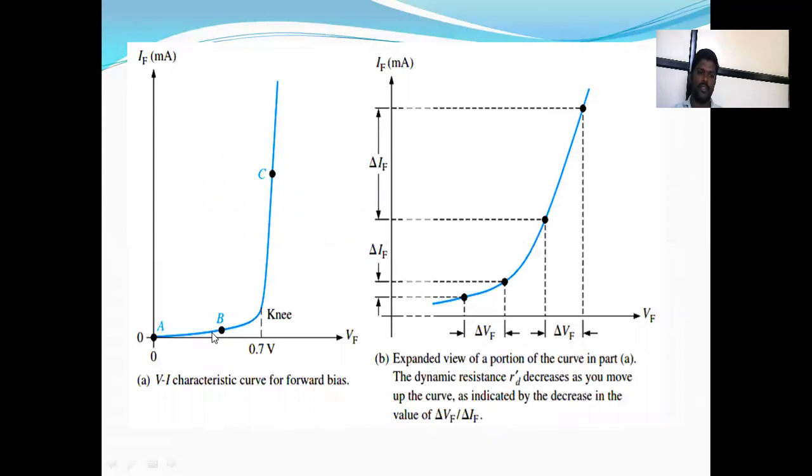On the graph, as the external power supply is increased to 0.7 volt for a silicon diode, the current becomes maximum like this. That voltage is called the cut-in voltage or knee voltage. From A to B, B to C, the current increases like this, and then the forward voltage increases. That is the forward bias curve.